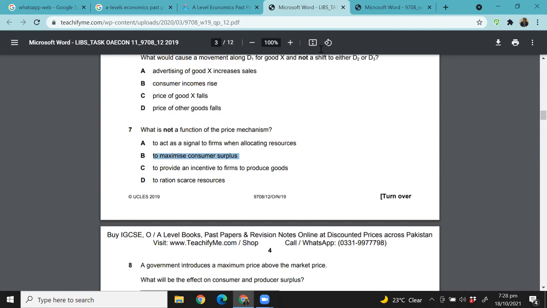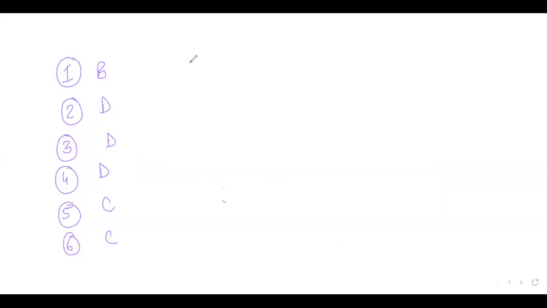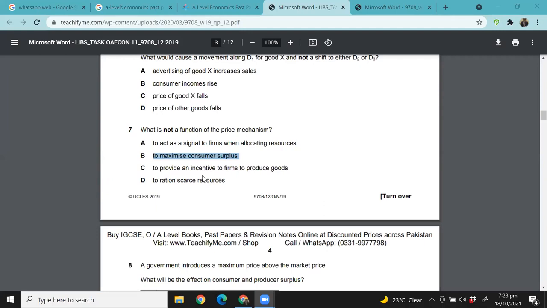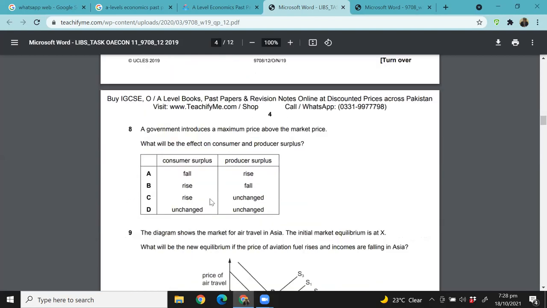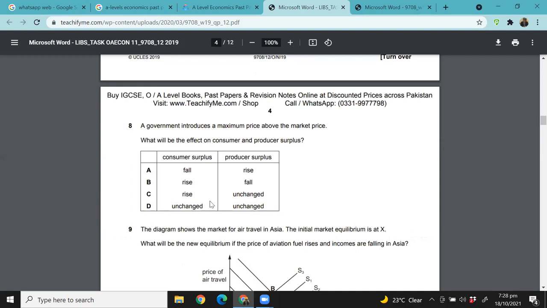As we discussed, prices have two functions. One is to allocate resources, the allocative mechanism. If something is becoming more valuable, if the price of that product is increasing, that shows it's more profitable, so that is the thing you want to produce. The second function of price is to act as a rationing mechanism. For the goods that are produced, who will buy them? The prices decide that. People who can afford it are the ones able to buy that good.